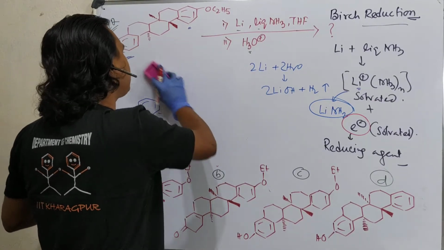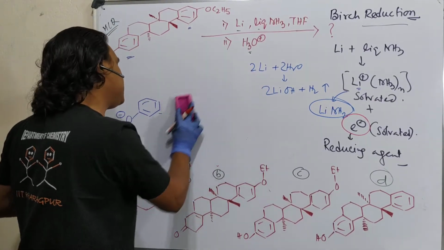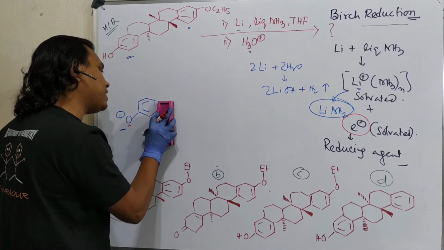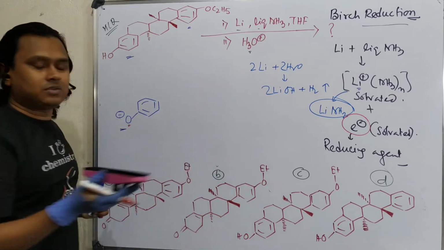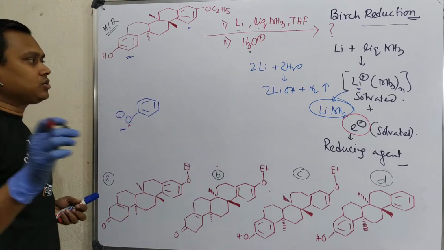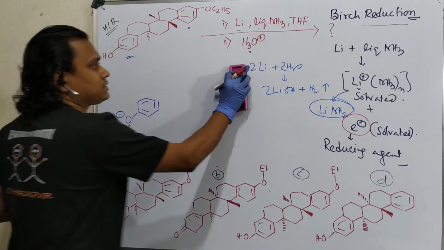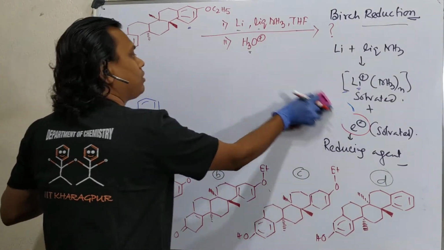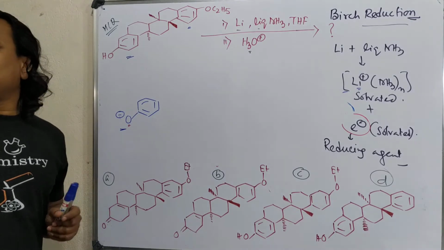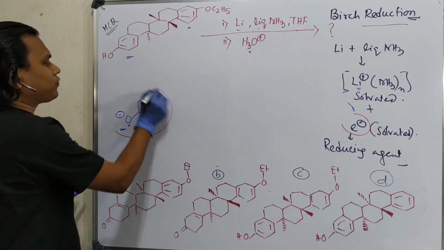If benzene is electron rich, will it be interested in taking an electron? For example, you are not hungry. At that time, if I give you biryani, will you like to eat? Obviously not, you say, oh, I don't like it. Exactly that happens here. Since it is electron rich, it is reluctant to take an electron from the dissolving metal reduction, so it will remain in salt form.